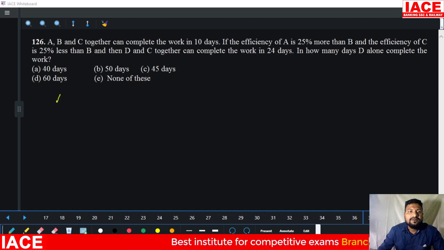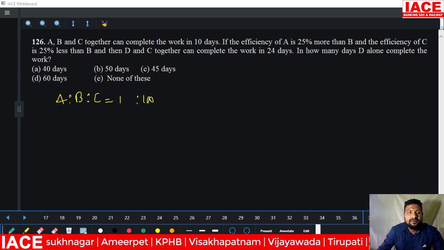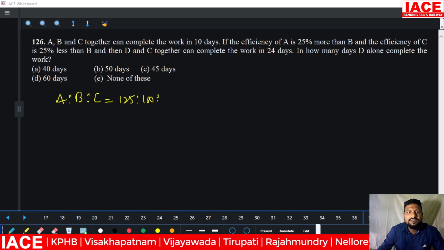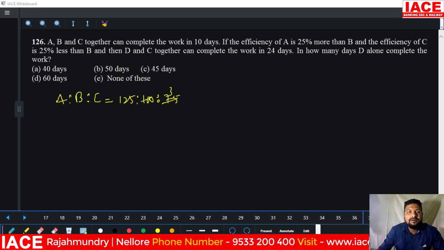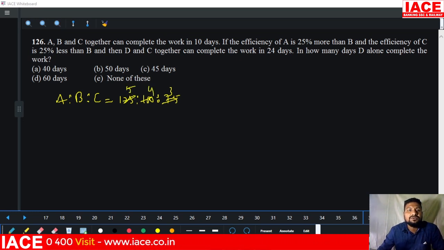Next, A, B, and C together can complete a work in 10 days. A efficiency, B efficiency, C efficiency, we should write it. Assume B value is 100, and A efficiency is 25% more, means 125. C efficiency is 25% less, means 75. 25 threes are, 25 fours are, and 25 fives are. Their efficiency ratio is 5:4:3.